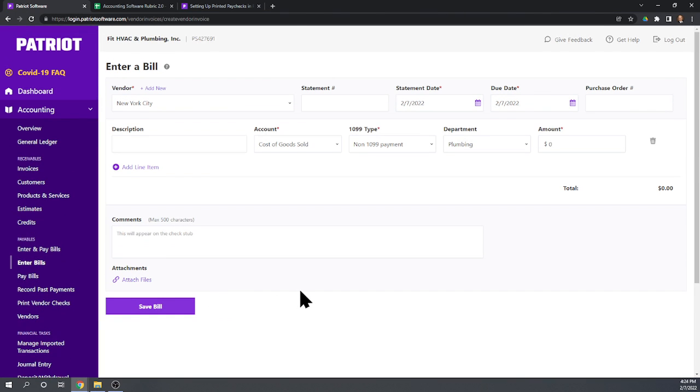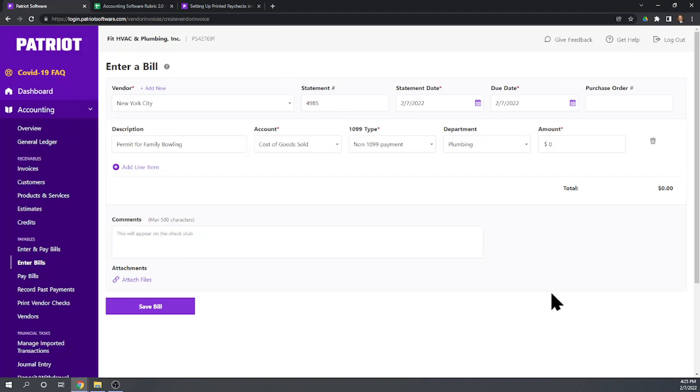Okay, so what I'm looking for here is whether there is somewhere that we can assign this expense to one of our customers, because this payment is for a permit for Family Bowling for the bathroom renovation. Okay, so I want to pass this expense on to Family Bowling, but it looks like I'm just going to have to do this manually.